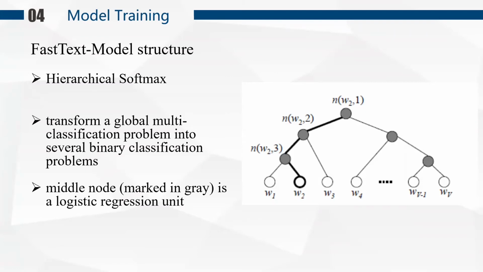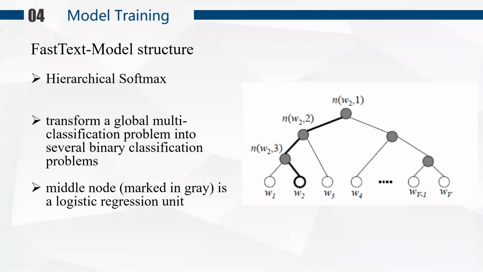Based on the unit's output, hierarchical softmax can choose the next step of the tree. It can choose to go left or right depending on the probability of each unit and finally find the word. The probability of the final output word is equal to the continuous product of the probabilities of the logistic regression